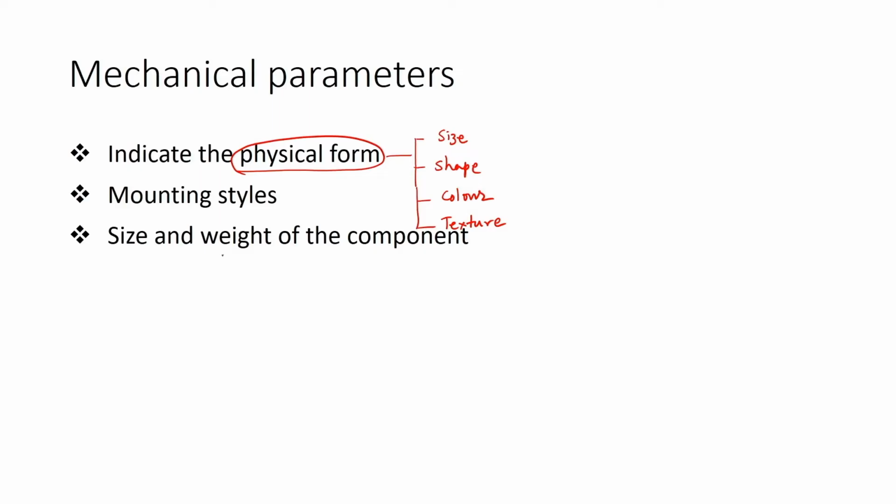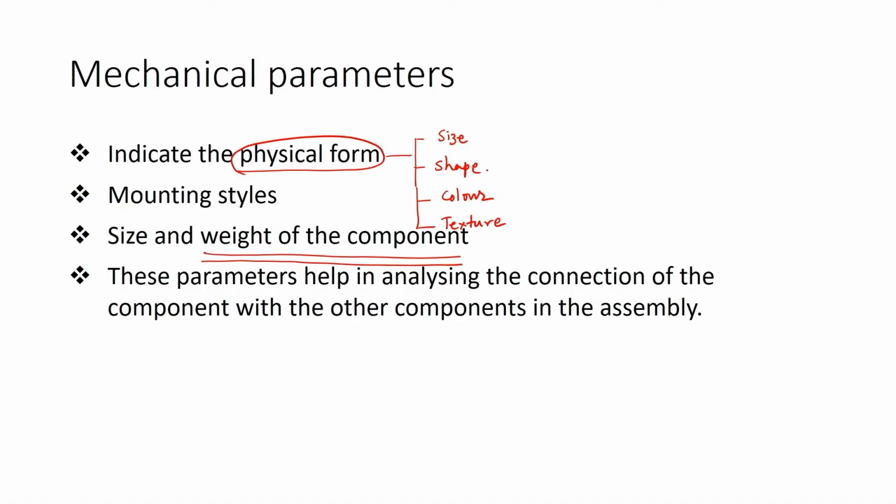The next mechanical parameter is the weight of the component. Of course, we need a component with low weight; the component should be light, otherwise the weight of our product would be very high, which is not advisable, but it should have sufficient inertia. The size, shape, weight and mounting style help in proper analysis of the connection of these elements in the assembly.